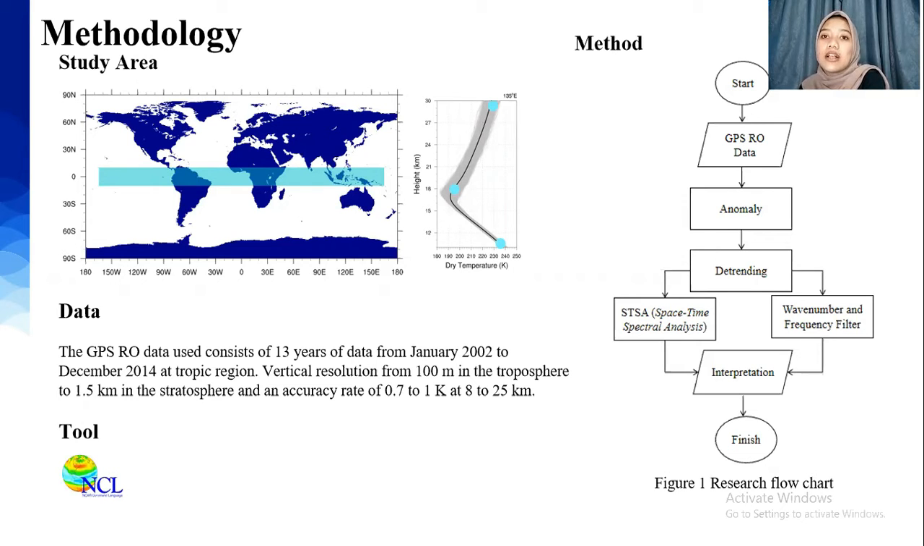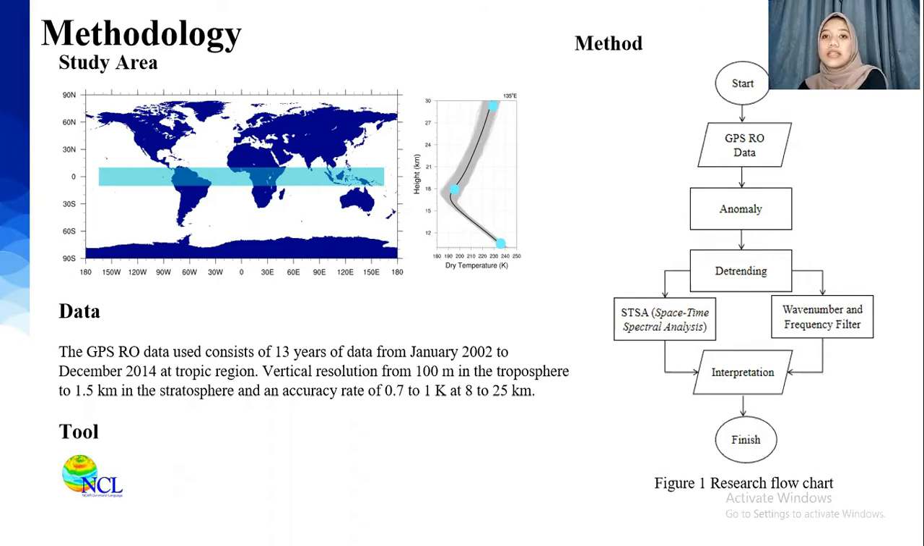And the last, 30 km, is to represent the lower stratosphere. And then I use dry temperature data from GPSRO measurement for 13 years. The data is from January 2002 until December 2014. And also I use NCAR Command Language or NCL for data processing.